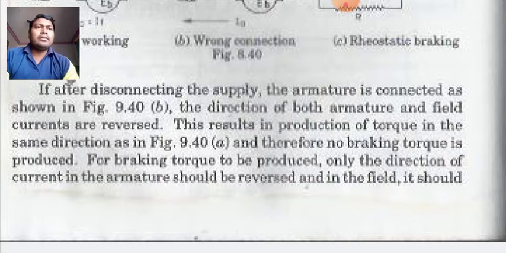For braking torque to be produced, only the direction of current in the armature should be reversed, and in the field it should be